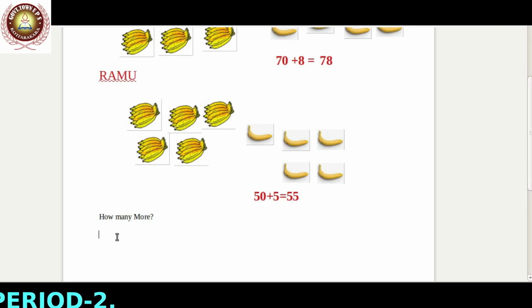We can find this: 78 minus 55 is equal to how much we add to 55 to get 78, that is 78 minus 55.